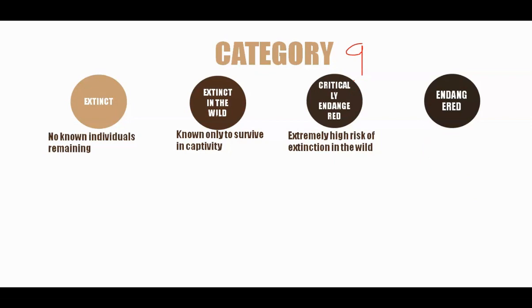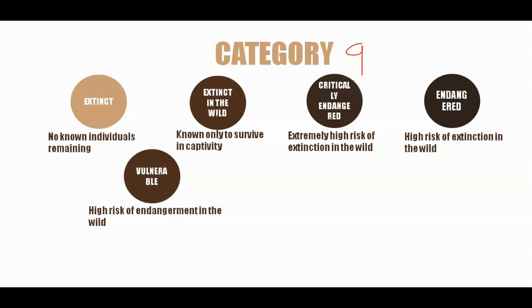Endangered. Endangered species are at high risk of extinction in the wild. The next category is the vulnerable. Vulnerable category is at high risk of endangerment in the wild. Near threatened. Near threatened are likely to become endangered in the near future. They are not endangered as of now, but if habitat loss and other things continue, then they will become endangered in the coming future.